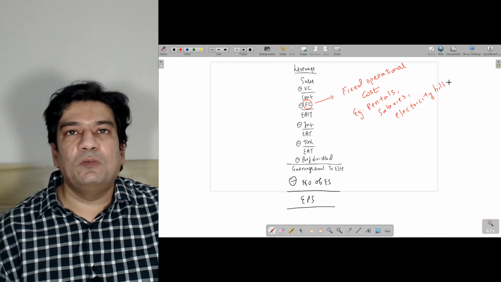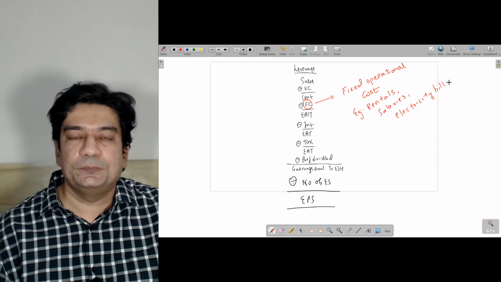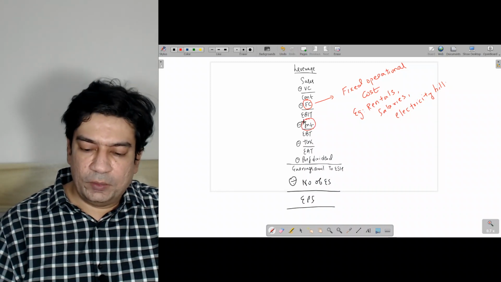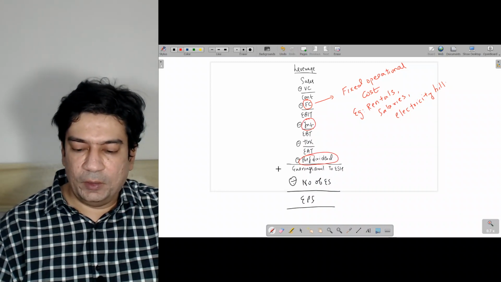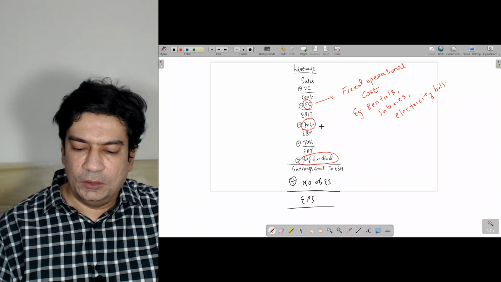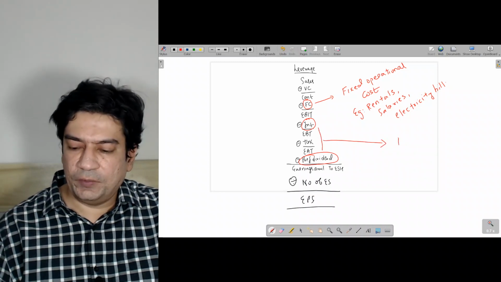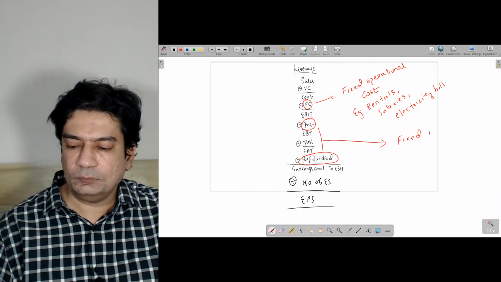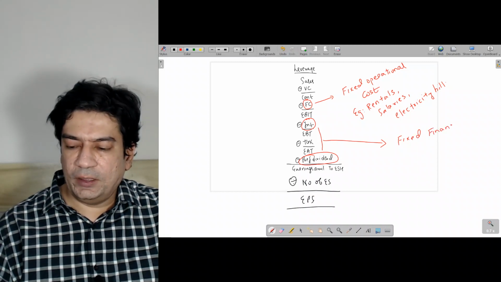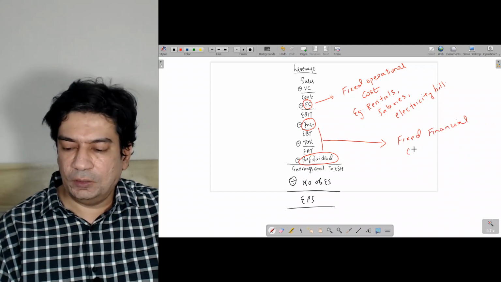When I'm talking about interest and preference dividend, these two together I'm talking about the fixed financial cost.